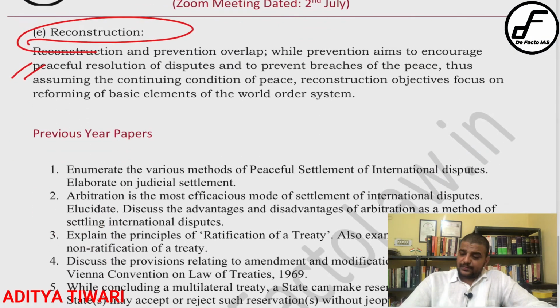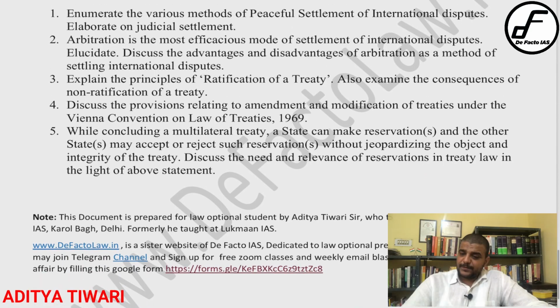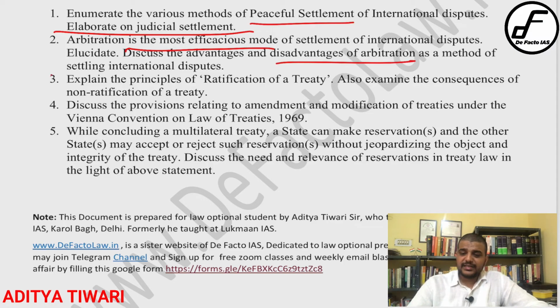Now let us look at some of the previous year papers. Enumerate the various methods of peaceful settlement. Elaborate judicial settlement. How basic this question is, too basic actually. If you are not able to do this question, I think it is a very bad situation. Then, arbitration is the most effective way. Discuss the advantages and disadvantages of arbitration. So you have to explain arbitration, how it is more useful, and then the advantages and disadvantages. Again, a very straightforward question.